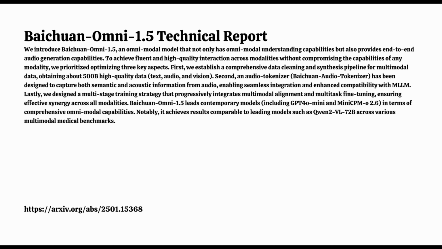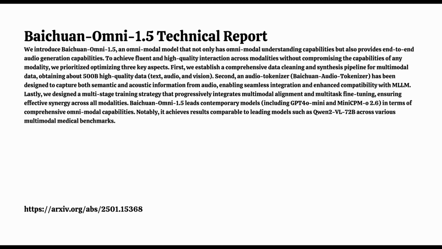So we've talked about the general performance of Baichuan Omni 1.5, but let's go back to those performance comparisons, because the report provides some more specific insights that I think are worth exploring. So for pure language tasks, they use benchmarks like MMLU, CMLU, HAEVOL, CEVOL, and even GOKL Bench, which uses questions from China's National College entrance examination. Wow. If it can handle that level of academic rigor, that's pretty impressive.